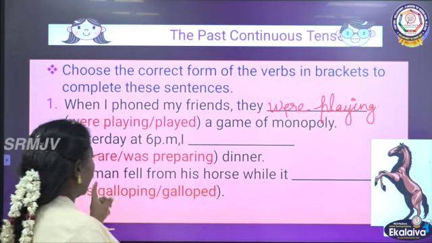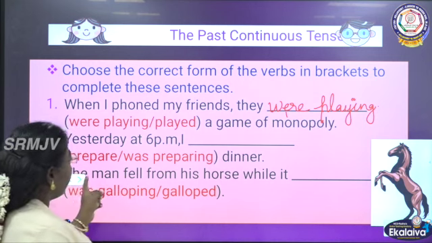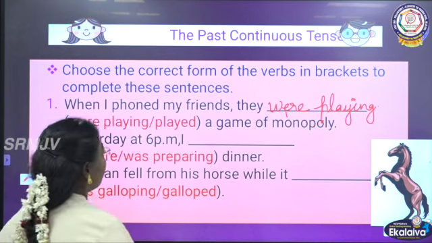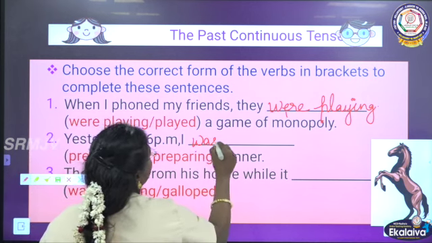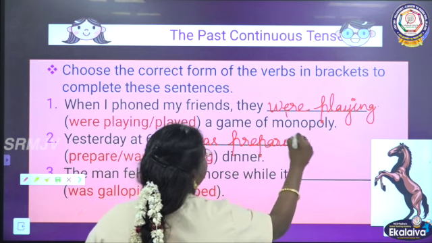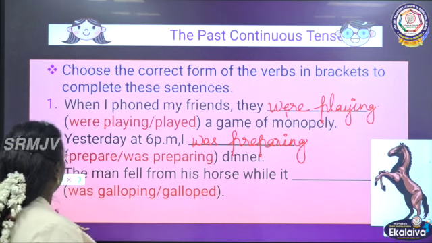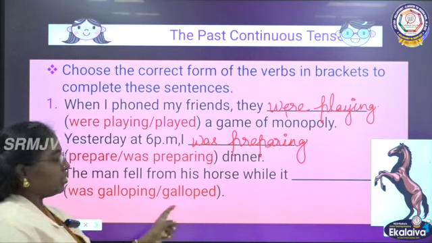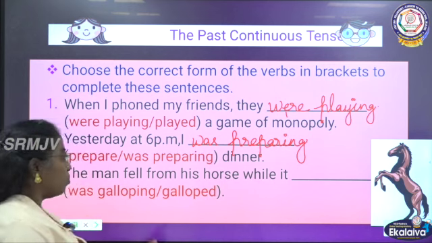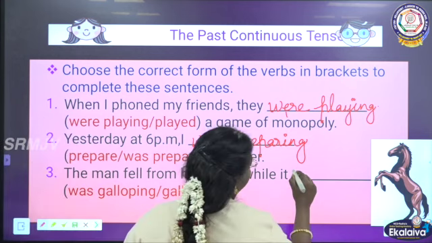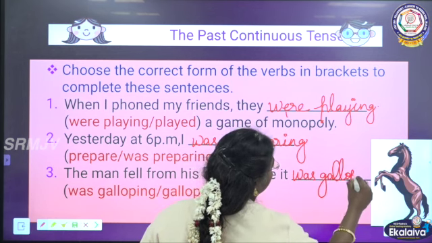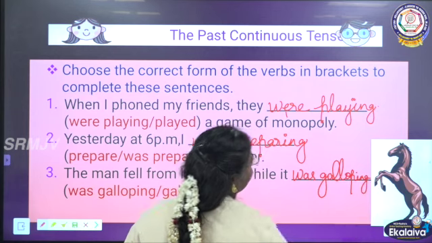Then, yesterday at 6 p.m., I prepared dinner or I was preparing dinner. I was preparing. Then, the man fell from his horse while it was galloping or galloped. While it was galloping.